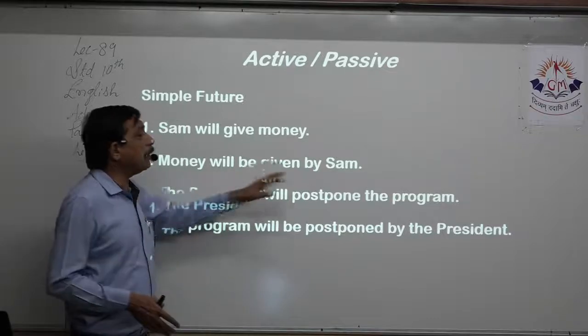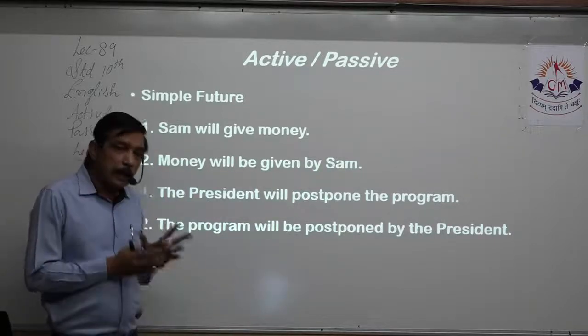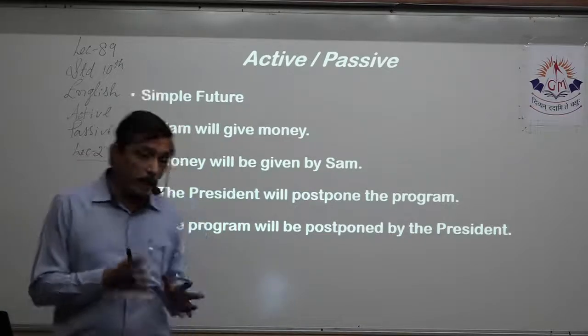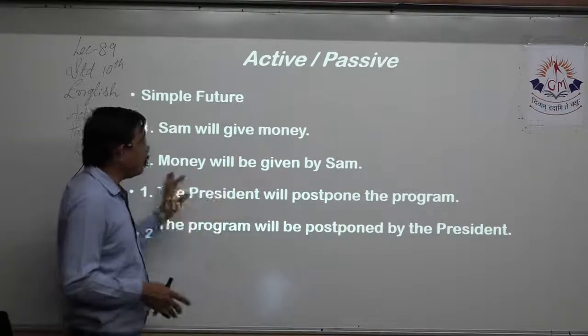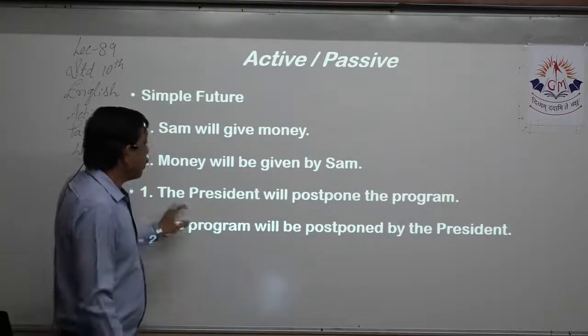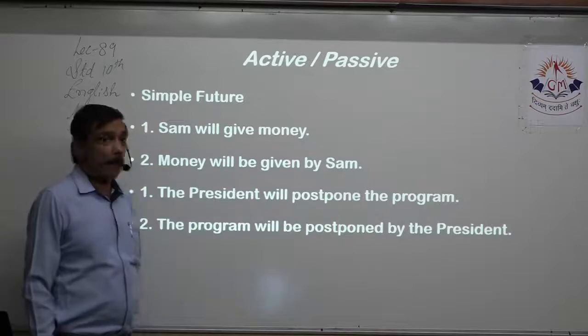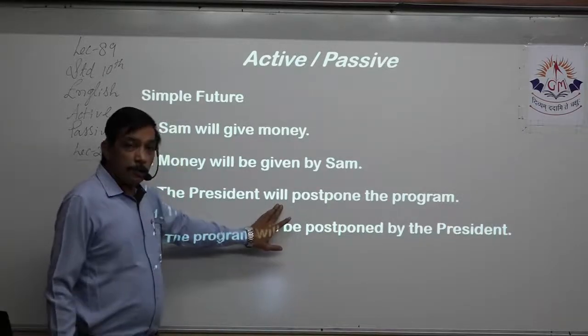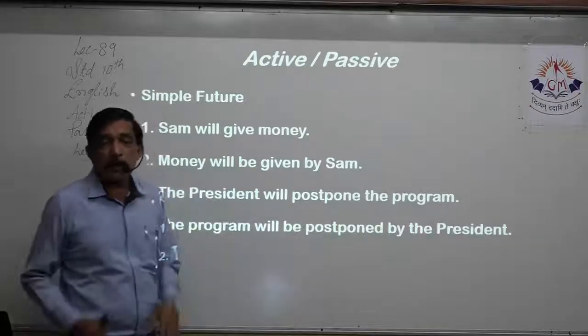So money will given, and something is missing. That is the be form which is missing to complete the meaning of the sentence. I have to use the be form. So money will be given by whom? By Sam. The president will postpone the program. Now, the president is the subject. Will tells me it is future tense. Postpone tells me this is the present.